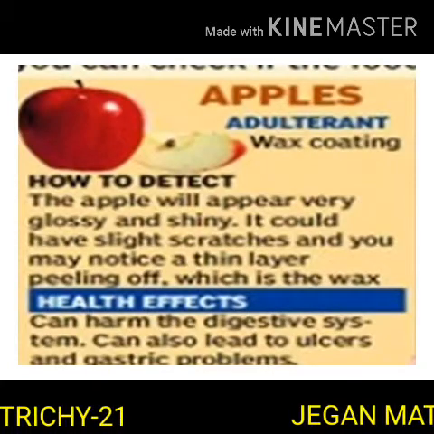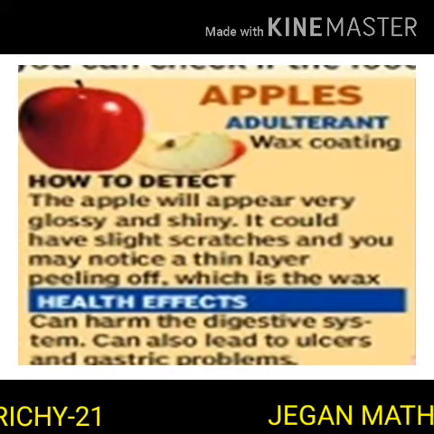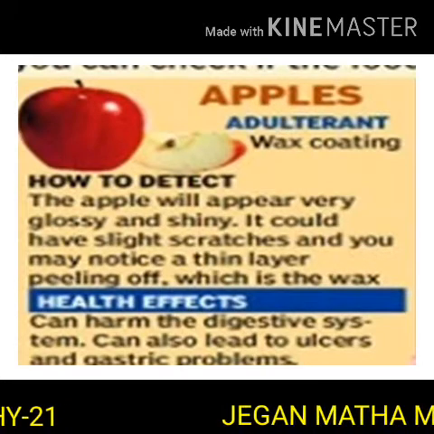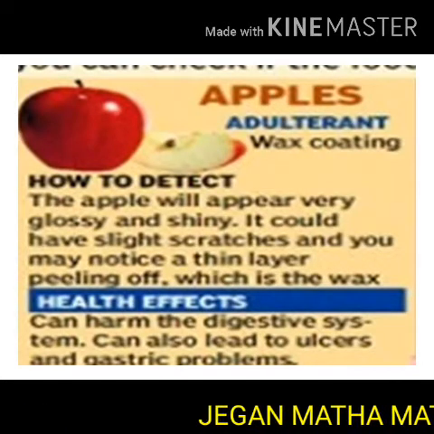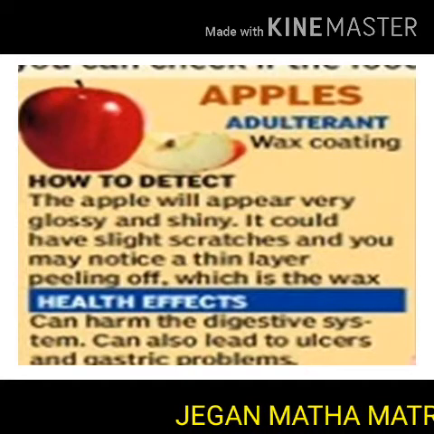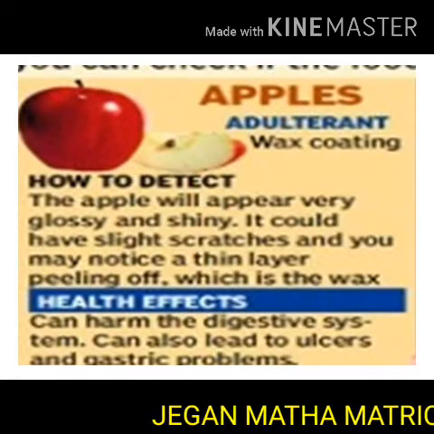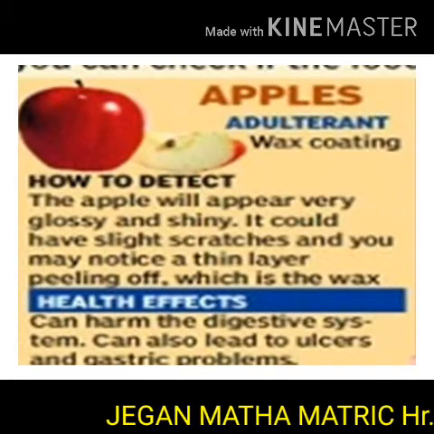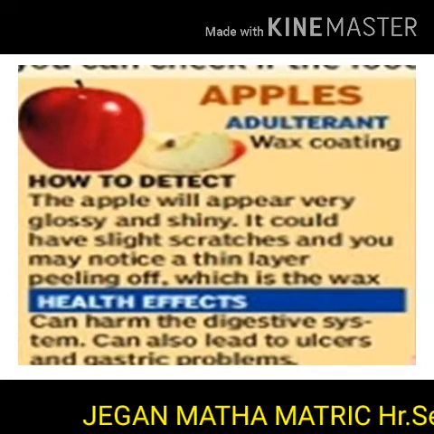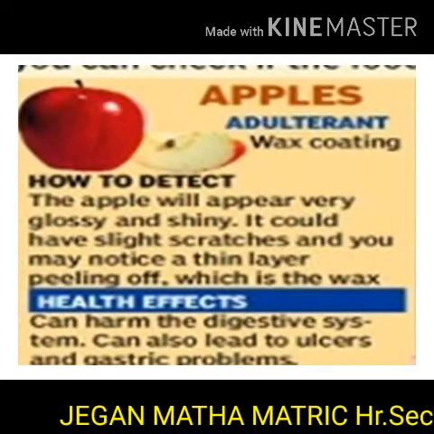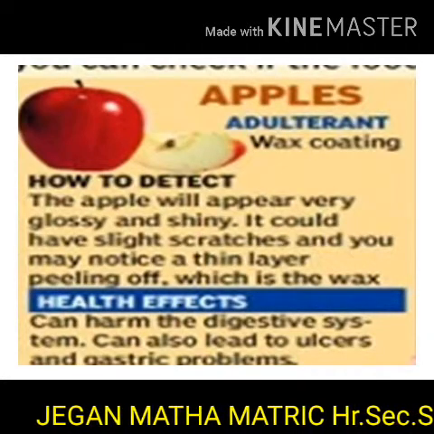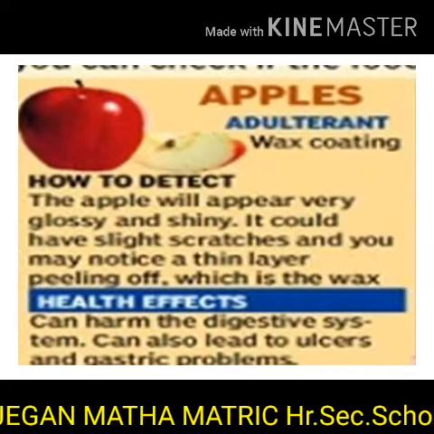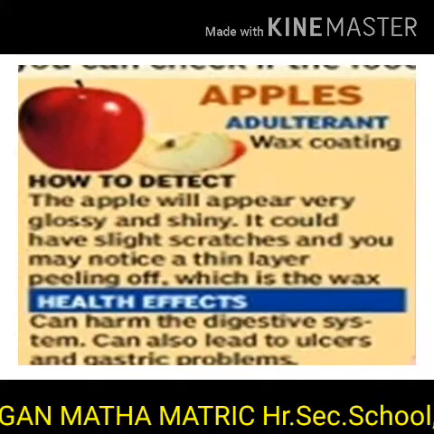Apples. The adulterant used here is wax coating. How can it be detected? The apple will appear very glossy and shiny. It could have slight scratches and you may notice a thin layer peeling off, which is the wax. They can harm the digestive system, and can also lead to ulcer and gastric problems.